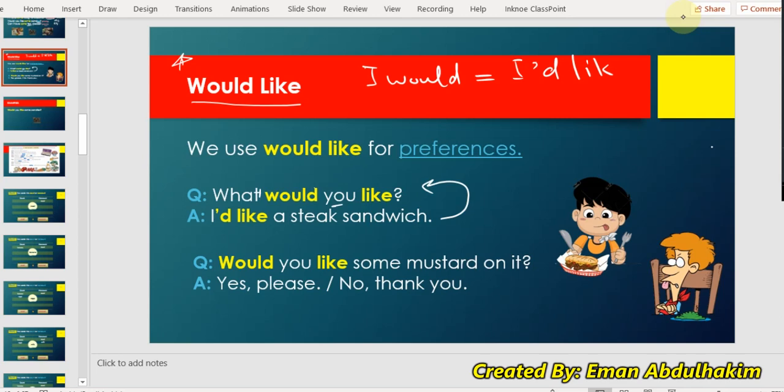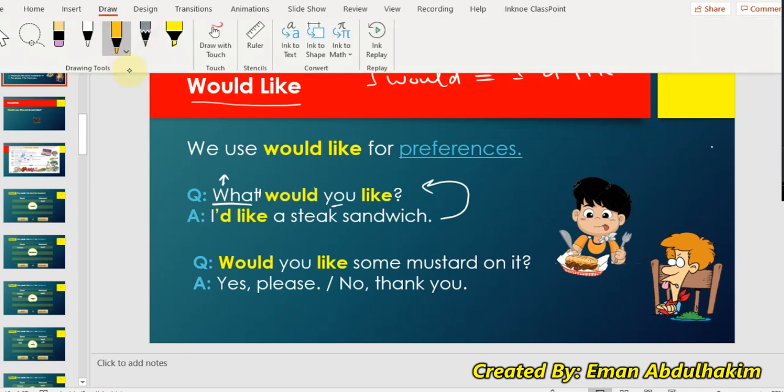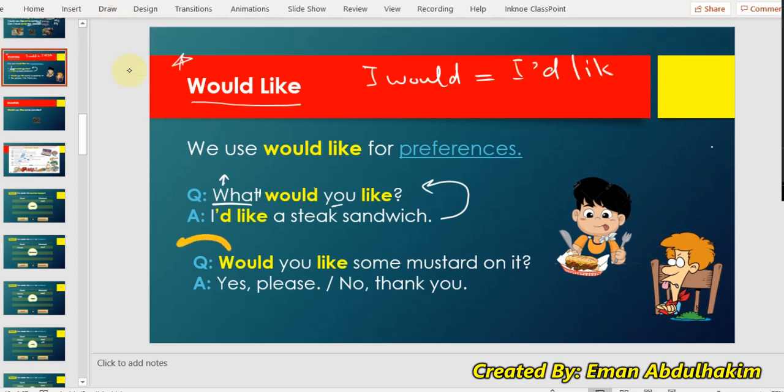Would, or if it's a yes or no question. See, with WH I used what. With a yes or no question, simply I started with would you like, having some mustard on it. Would you like to go with us? Would you like to have some tea? You can say some mustard, or you can say to and then a whole sentence. Yes, please, or no, thank you. This is a very polite answer.